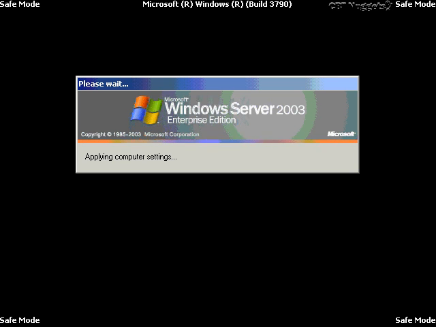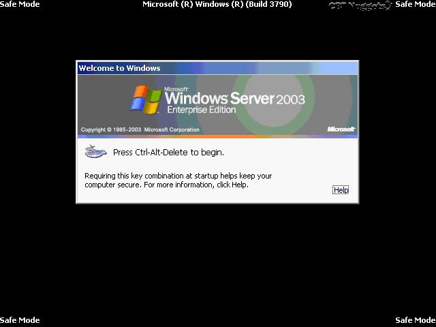But now in Windows Server 2003, they've taken that away, so it's kind of difficult to identify in the boot process exactly where that's going to be. So you kind of got to keep hitting F8 after it gets past post. And then it'll give you a menu option that asks you to choose among various options, such as a normal startup or a safe mode, or one of the options is Directory Services Restore mode, which is what I selected.